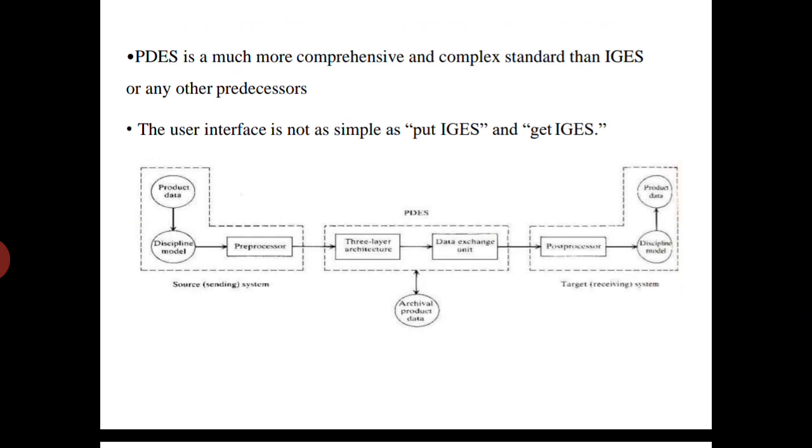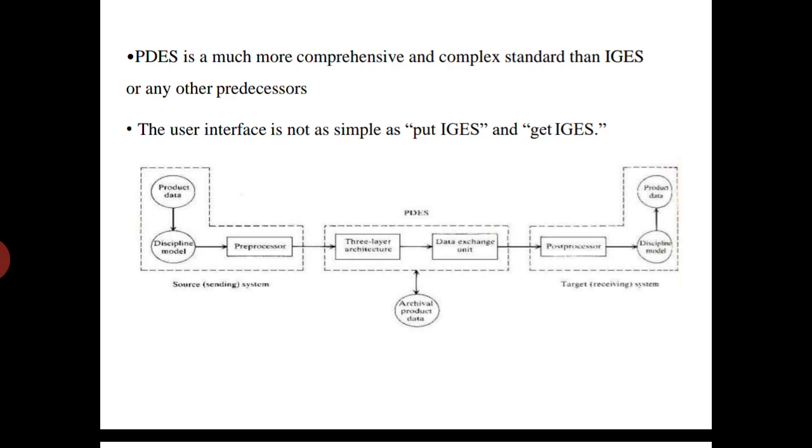This is the flow chart of the STEP method. In the IGES method, we have seen one diagram with a preprocessor, source data, and target. Likewise, here the STEP method is adapted in between.